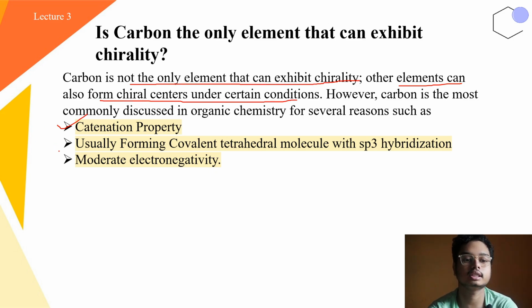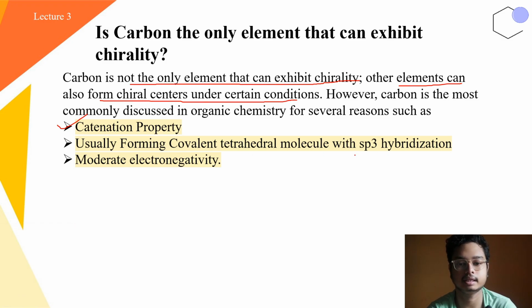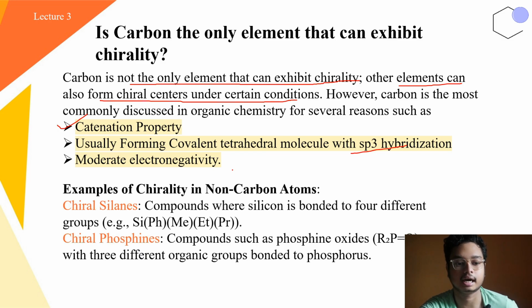Okay, and also it usually forms covalent tetrahedral bonds with sp3 hybridization. That means it can be stable in the sp3 state with four different groups, or under different conditions. And also, due to the moderate electronegativity of carbon, the covalency gets increased. Okay, however, not only carbon, chirality is also observed with non-carbon atoms like chiral silanes.